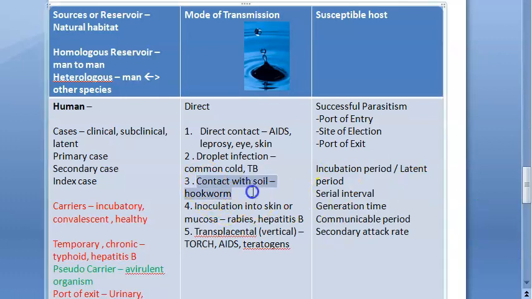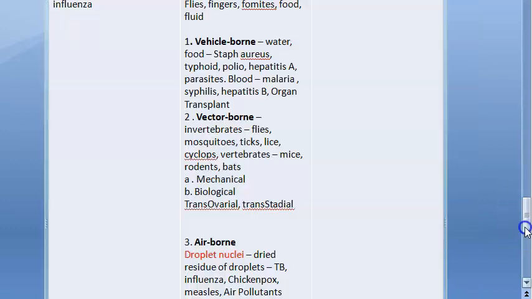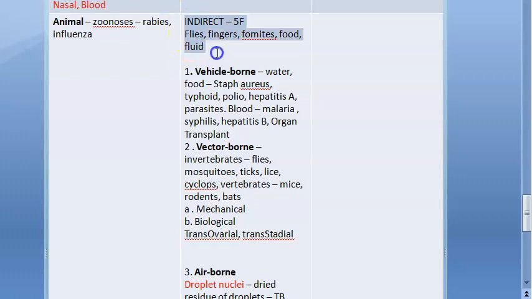Direct, yes, contact with soil, like hookworm. Transplacental is also direct, from mother to fetus. Okay, now let us move on to indirect. Indirect, you have 5 F's: flies, fingers, fomites, food and fluid, right?